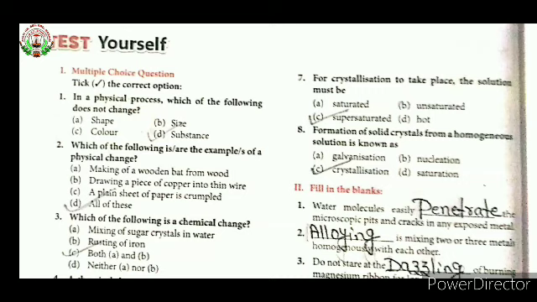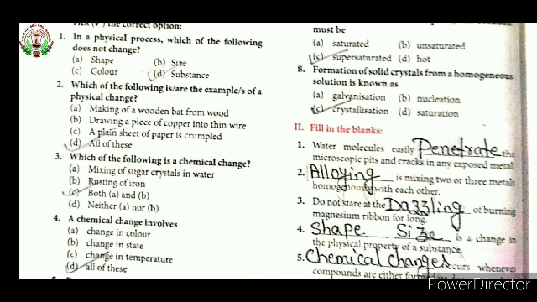See the first one. In a physical process, which of the following does not change? The options given are: first, shape; second, size; third, color; fourth, substance. So the answer is substance. Then see the second one. Which of the following is an example of physical change? The first option given is making of a wooden bat from wood. Second, drawing a piece of copper into a wire.